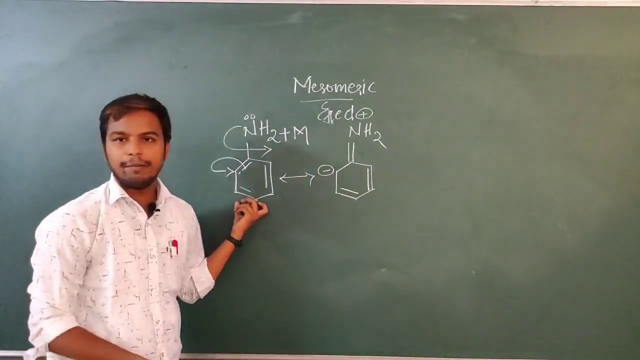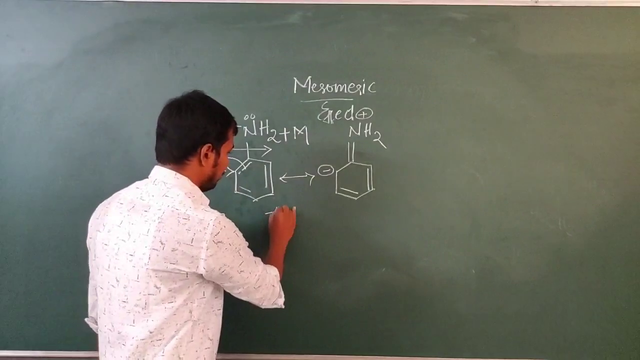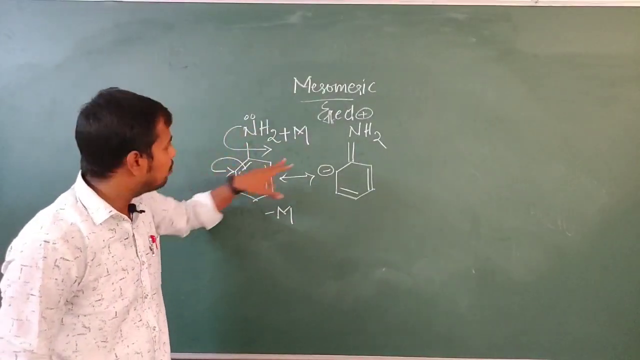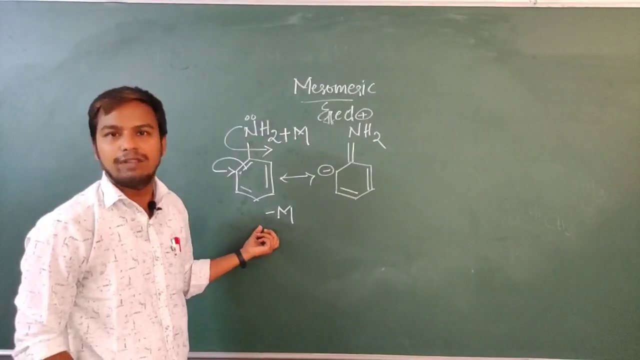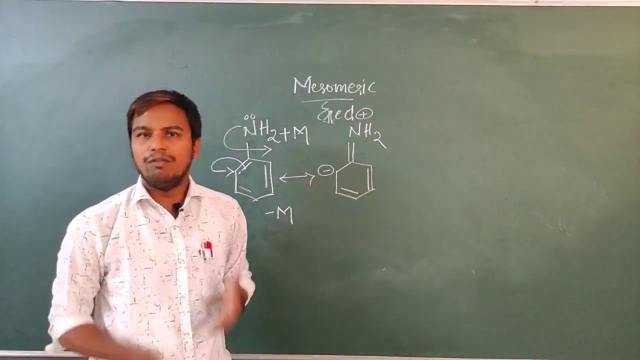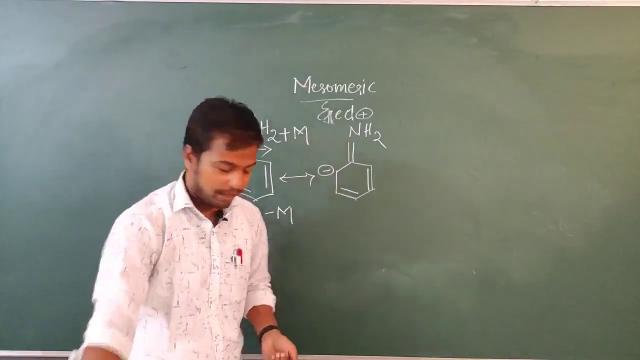Whereas this benzene ring, what about this phenyl ring? What about this phenyl group? It acts as the minus M group. So in the same species only, we got both plus M as well as the minus M groups. Okay, so let's take another example where an electron withdrawing group is there on the ring system, aromatic ring system.